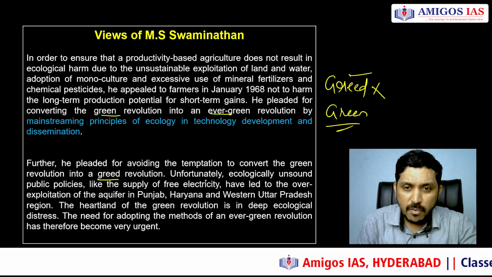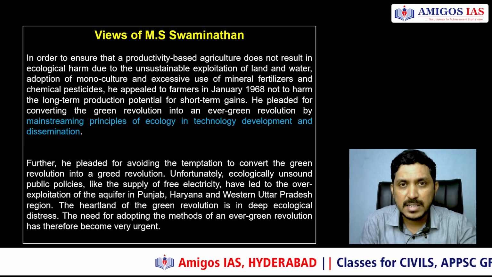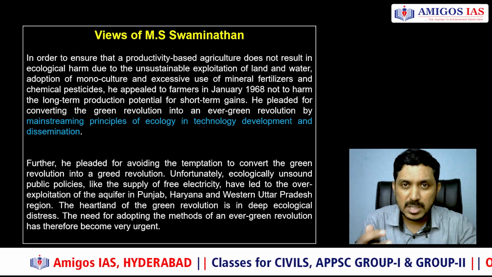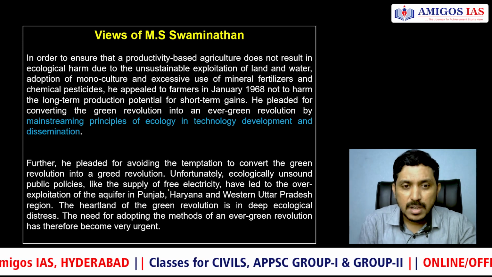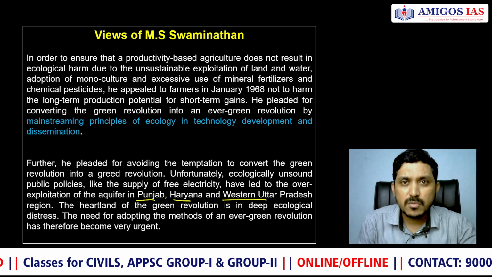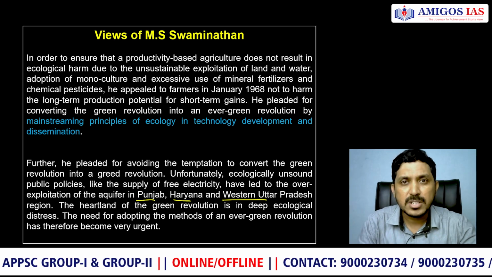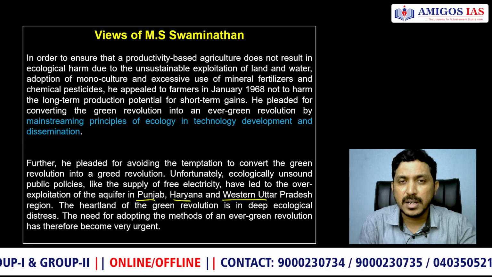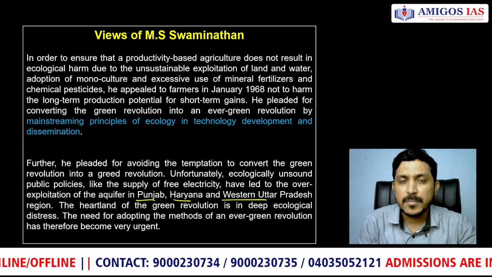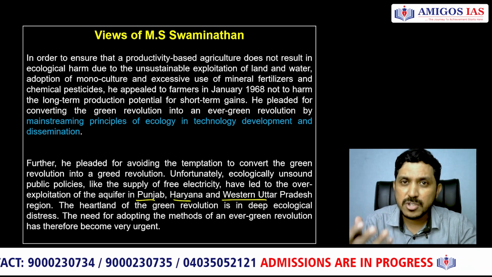He exhorted this. Unfortunately, ecologically unsound public policies, groundwater exploitation, and excessive use of chemical fertilizers severely degraded the land, and productivity was also in danger in these agroclimatic zones. As you can see in Punjab, Haryana, and Western UP, the rich agricultural belts of India, excessive groundwater exploitation happened. Despite having the Bhakra Nangal project in Punjab, there were still excessive tube wells and many pump sets, and a lot of groundwater exploitation happened. Suddenly agriculture became very lucrative, and rich, large landholding farmers became even richer thanks to this Green Revolution.